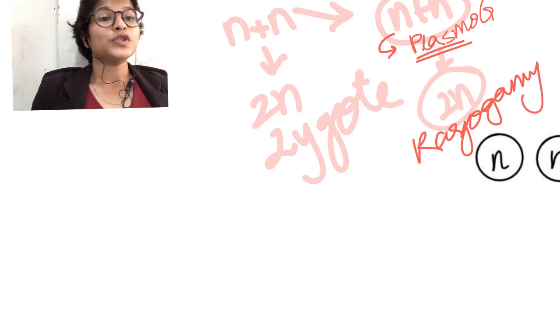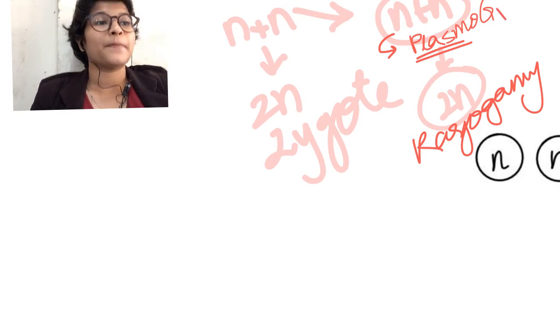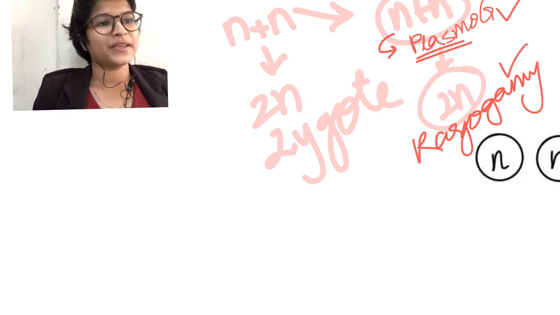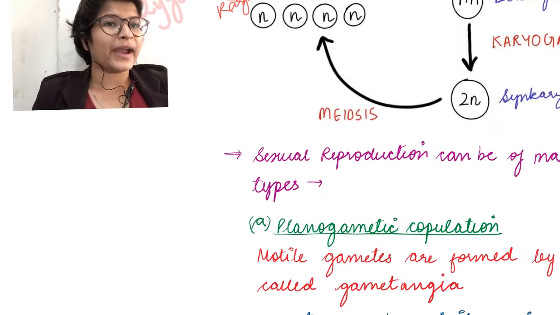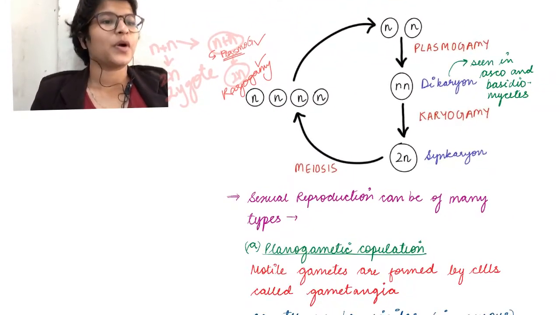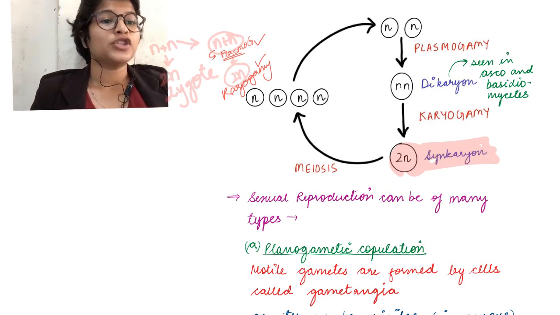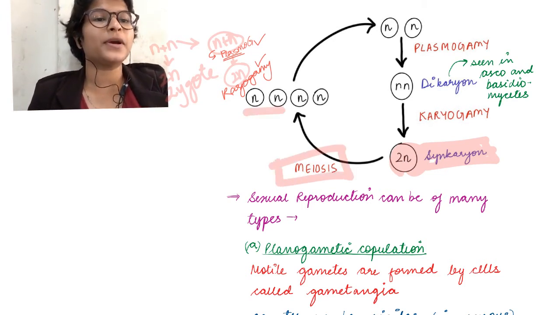Okay? So basically the process of fertilization is divided into two steps, plasmogamy and karyogamy. So let's look at this sexual reproduction cycle here. This is our synkaryon, which is the 2n cell. You may assume that this is the adult cell. So via meiosis, it will form gametes at n, or haploid.